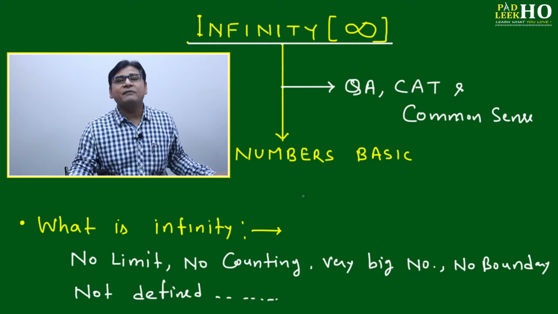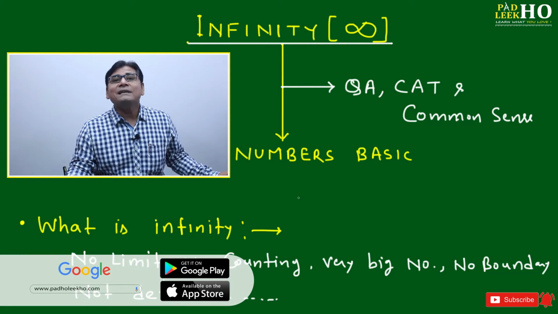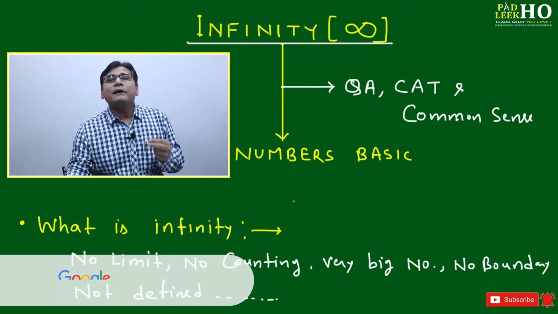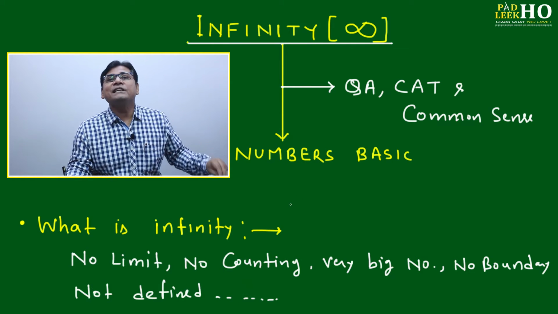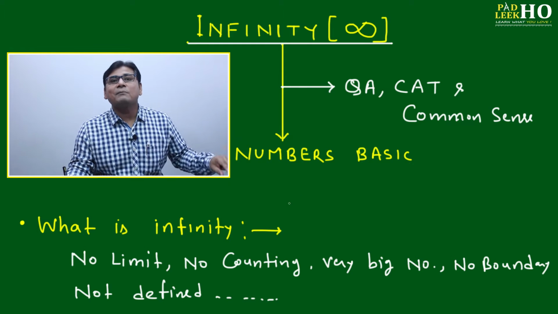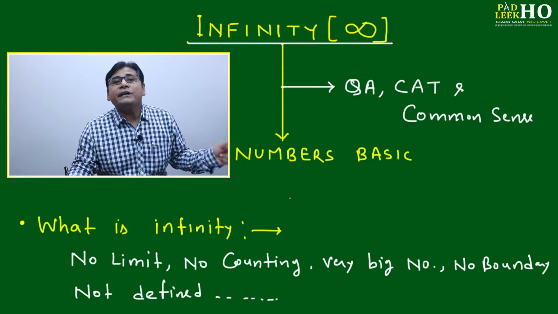If a number is very big, very large, beyond our calculation or beyond our mathematical definition, then we can say it is infinite. But we should understand when infinity will come into the picture, either during mathematical operations or while doing some other mathematical calculation, and how it can be defined.